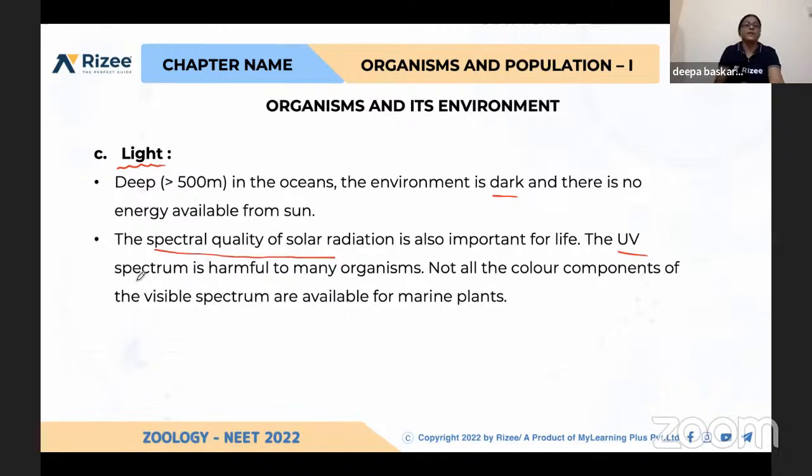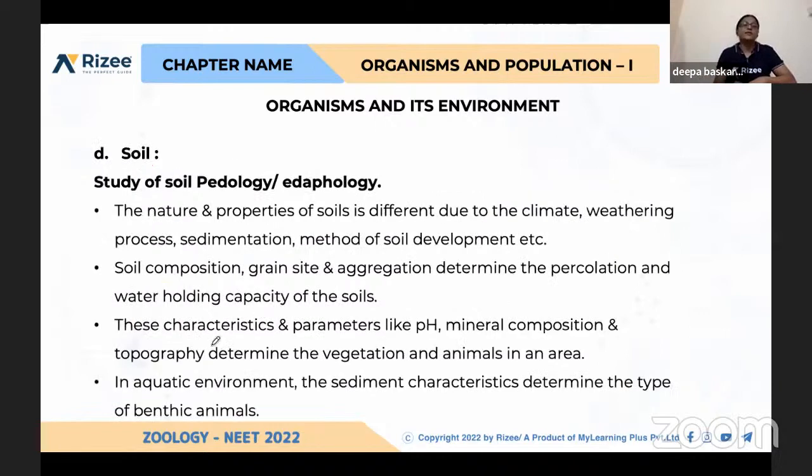Again, after light, one more thing is important, the spectral quality of solar radiation, for example, UV spectrum. If it is getting increased, automatically that leads to so many disorders in many organisms, not only human beings, like skin cancers may exist because the UV rays will cause mutations.